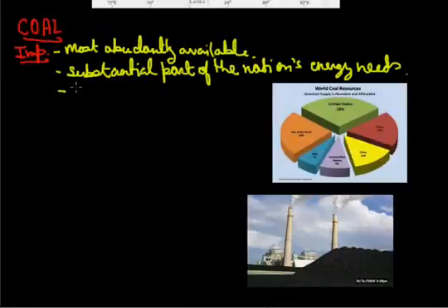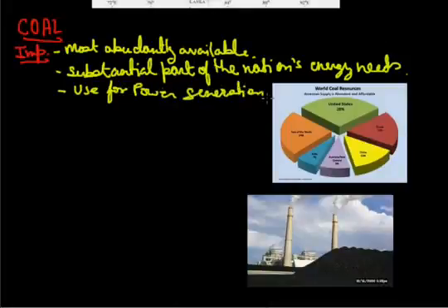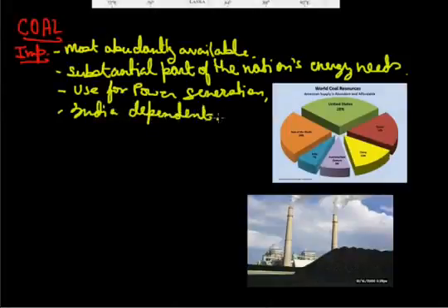It is basically used, as we know, for power generation in different plants. We are using it to supply energy to industries as well as for domestic needs, so it is used for both purposes. If we come to India, then our country India is highly dependent on coal for meeting its commercial energy requirements.